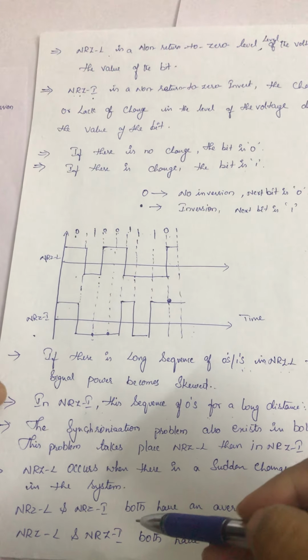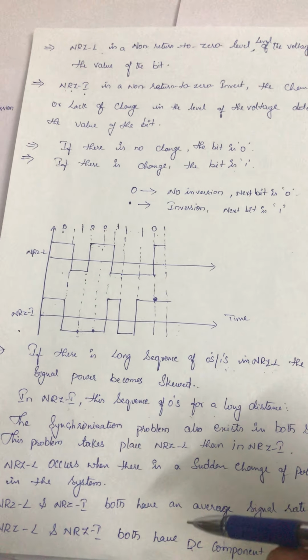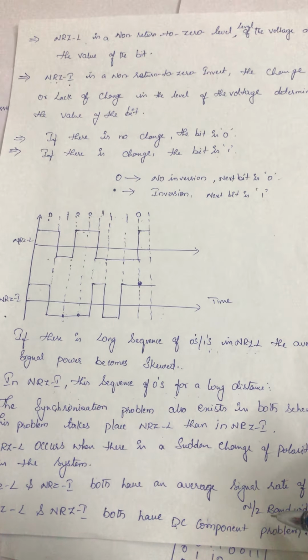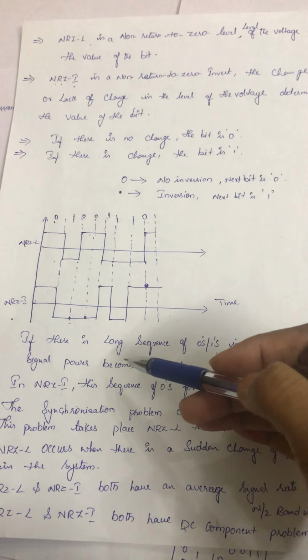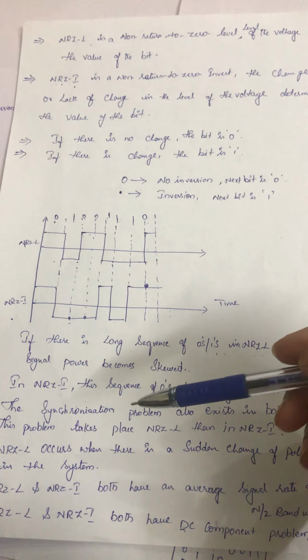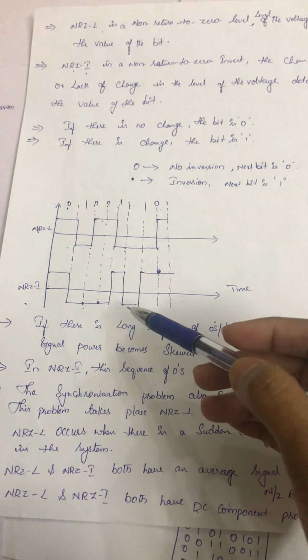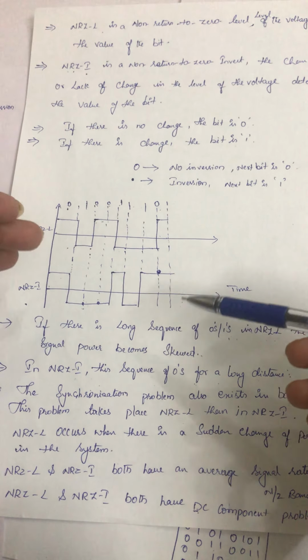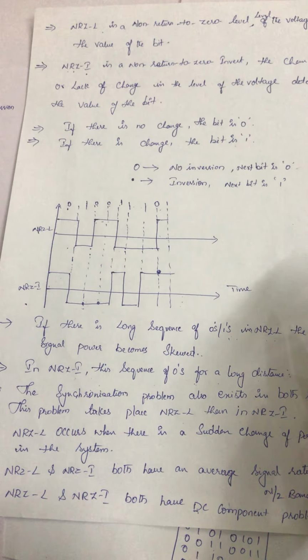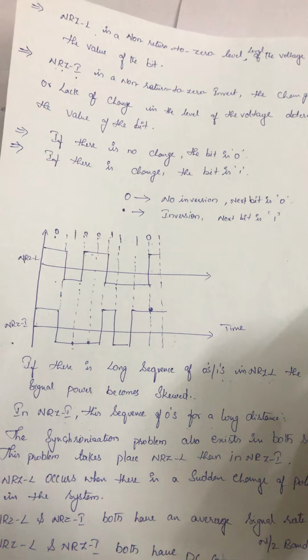Okay, NRZ level and NRZ inversion both have the average signal rate of n/2 bandwidth. This is our bandwidth. So both have an average signal of n/2 bandwidth. Okay, and there is a DC component problem also in both the cases, the direct current problem. Clear? This is about NRZ coding.